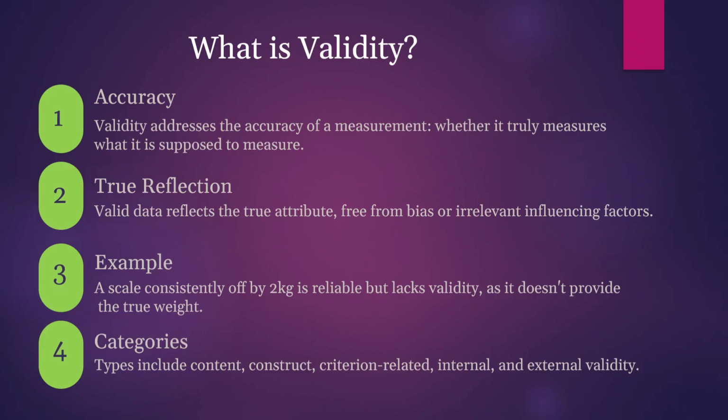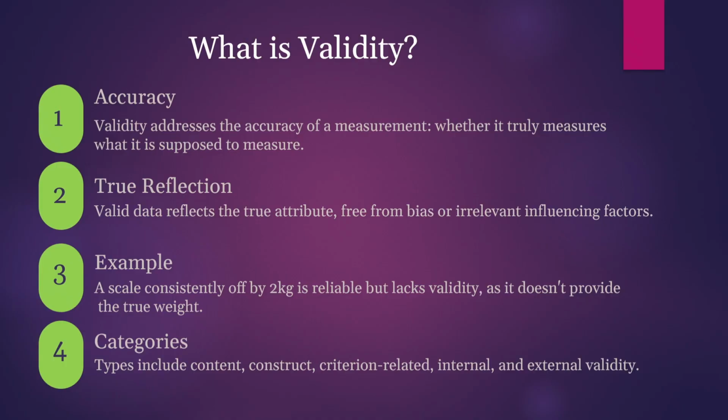Now we come to what validity is. When we talk about validity, we talk about accuracy. Validity addresses the accuracy of a measurement, whether it truly measures what it is supposed to measure. And also we talk about true reflection.